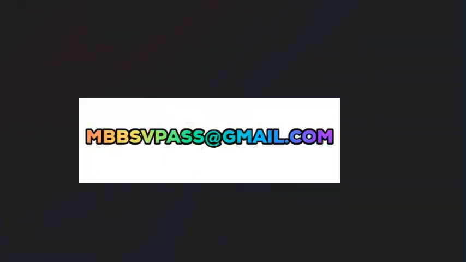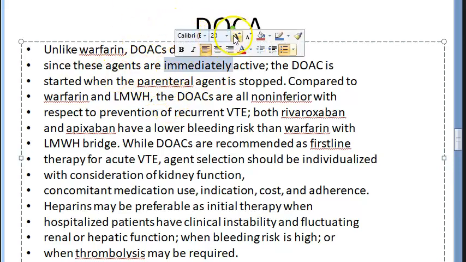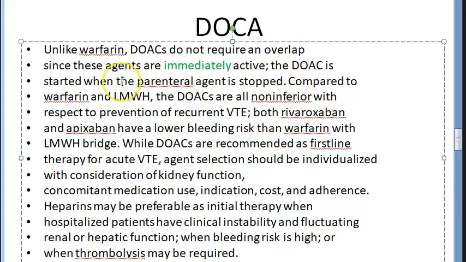So main thing you focus on, guys, is that the monitoring that you do when you give other anticoagulants may not be required here. Then they are saying that these are immediately active, which is also good for us, right? Immediately it will act. You don't have to overlap with some other agents, because these will act immediately, they are saying.